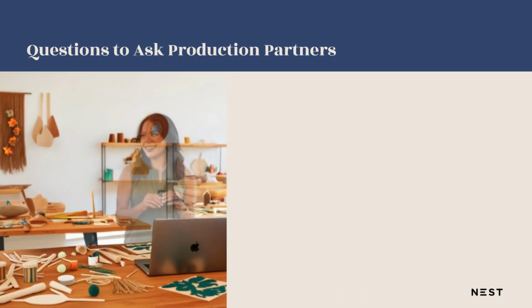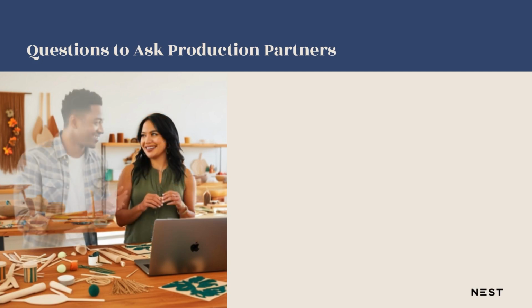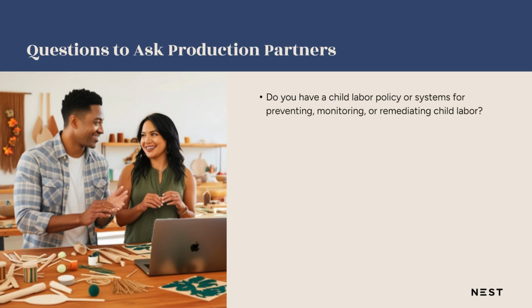Even though you may not be able to visit your production partner's facilities physically, these questions will help you better understand their practices regarding child labor and whether they are aligned with ETSI's ethical expectations. Do you have a child labor policy or systems for preventing, monitoring, or remediating child labor? You can ask the production partner to share their policy on child labor. Do you have a minimum hiring age? You can ask the production partner to share their minimum hiring age and any documentation that includes this minimum age.